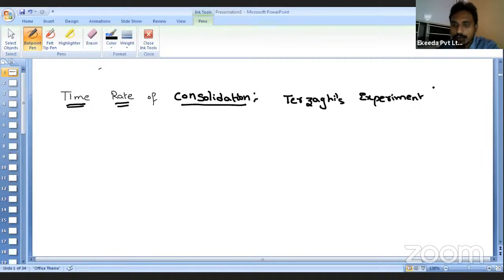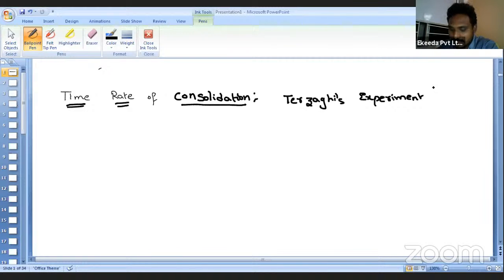To understand that behavior, Terzaghi did an experiment depending upon the physical conditions. Let us imagine a purely cohesive soil, with the soil structure and the voids completely filled with water, and we are applying some external pressure.